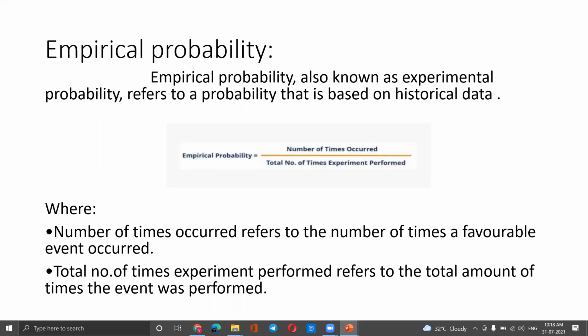Empirical probability. Empirical probability, also known as experimental probability, refers to a probability that is based on historical data. Empirical probability is the number of times occurred divided by the total number of times the experiment was performed, where number of times occurred refers to the number of times a favorable event occurred. Total number of times the experiment was performed refers to the total amount of times the event was performed.